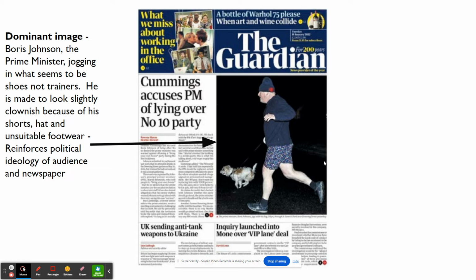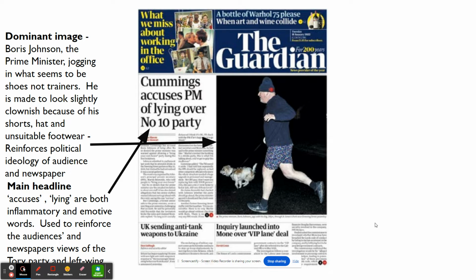So there he is. He looks like he's running in. Can't work out if they're shoes or they're trainers, but they don't look appropriate for running. He looks a bit clownish. He's got silly trousers on. His dog, it's so dark, his dog looks like he's almost flying in the air. It's just not the kind of image we'd want to see of our leader, the person who is meant to be in charge of us.